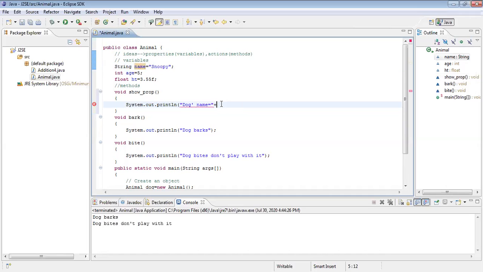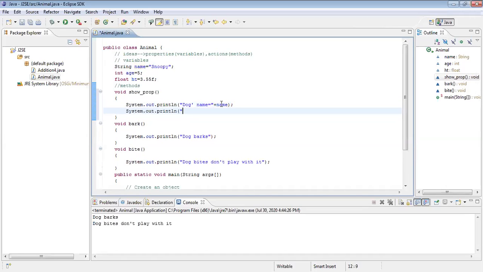So what is the variable name? Name. Yes, that name you have to join. Close that. Fine. One more time. Paste it.